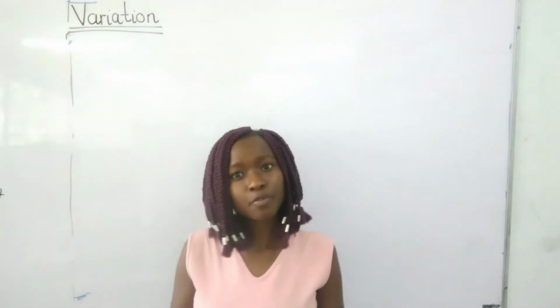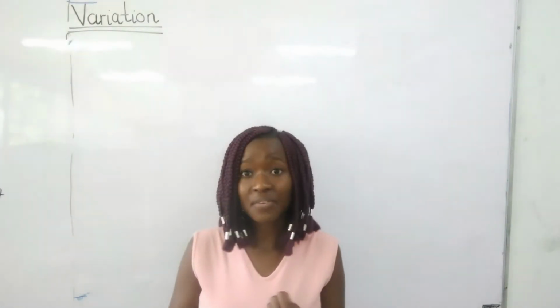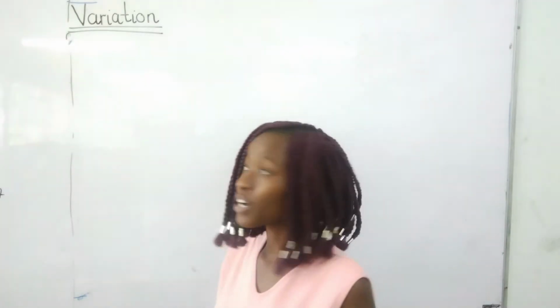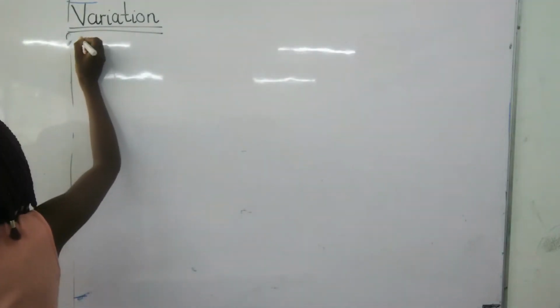So on variation, as I've said, we're focusing on variation today. We've got 3 types of variation that we're going to focus on. The first one is called direct variation. After direct variation, we've got inverse variation. After inverse variation, we have joint variation. Of these, we are going to start with direct variation.